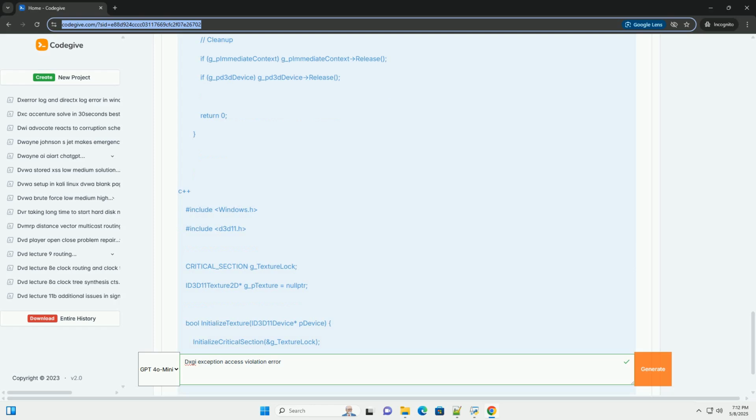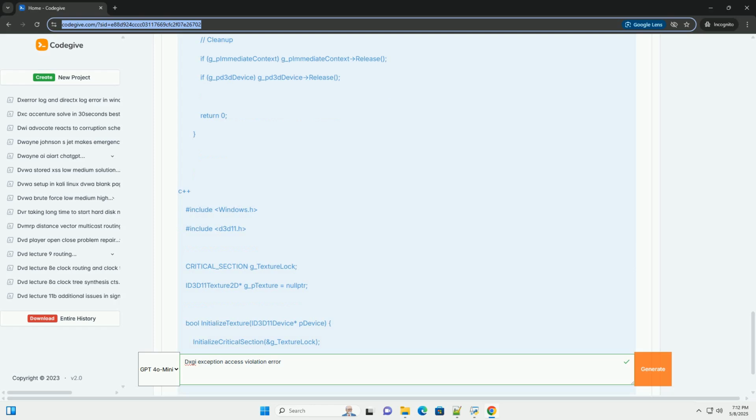Object names / addresses. The debug output will often mention the names or memory addresses of the Direct3D resources involved in the error. This helps you narrow down the problem. API call sequence. The debug output might show the sequence of Direct3D API calls leading up to the error. This can help you identify which call is triggering the access violation.